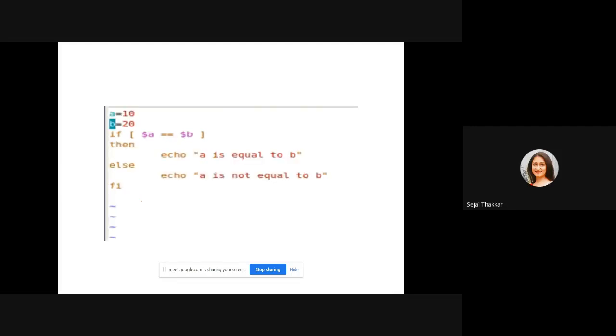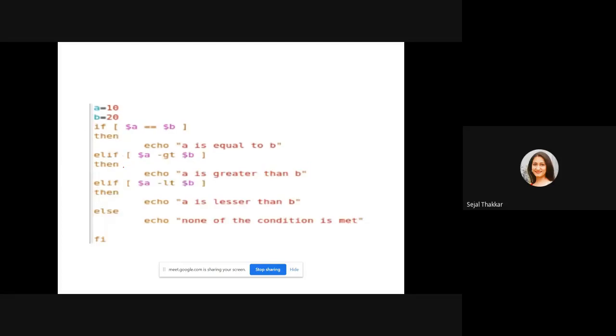Second, I have to take the if else condition. After then you have to print whatever the next statement is: a is not equal to b. If is always completed with fi: if, then, else, fi, or if, then, fi. Then if, then, elif, else and fi. So if a is equal to b, then print a is equal to b. Elif a is greater than b, then print a is greater than b.